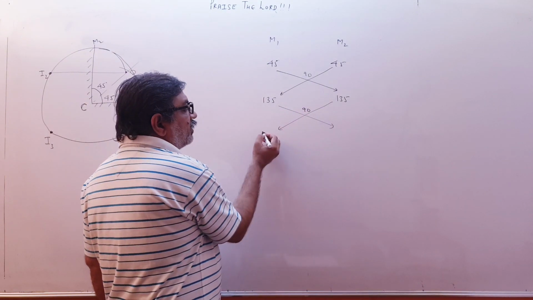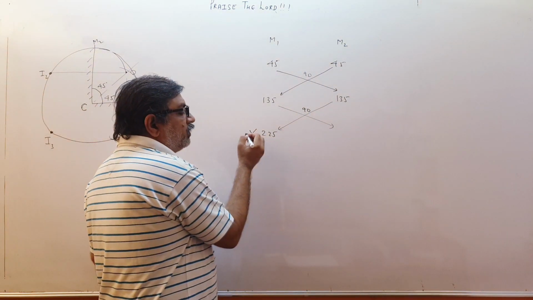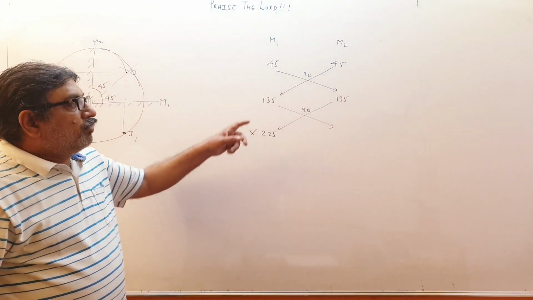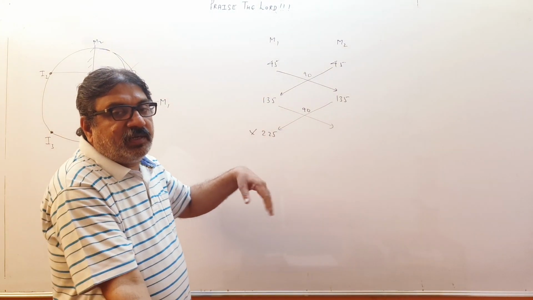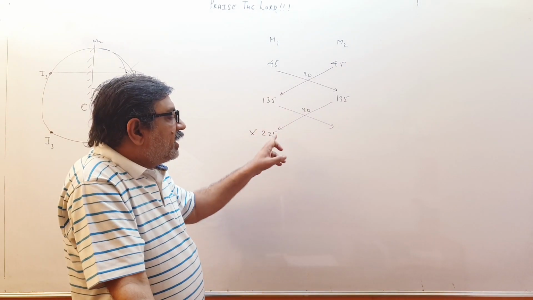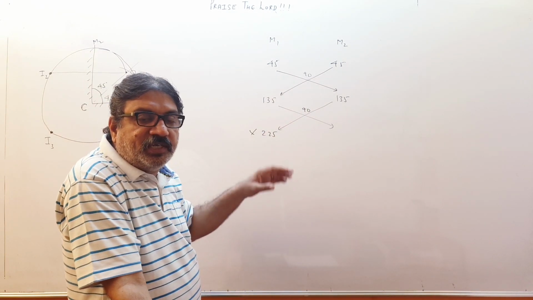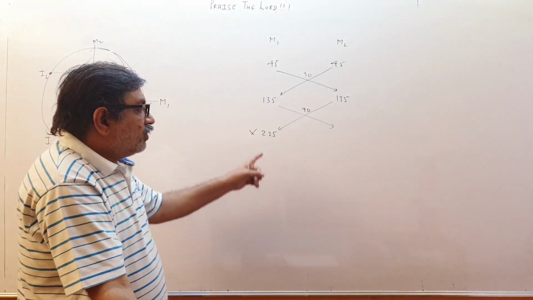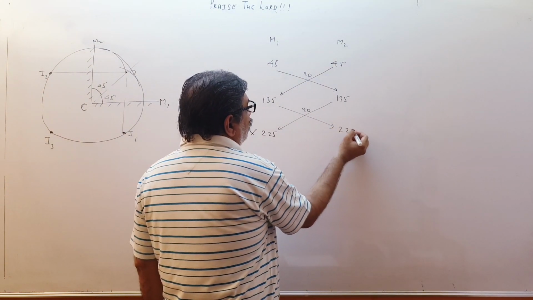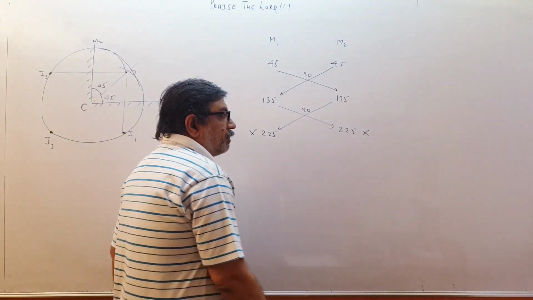So 135 plus 90, 225. This we cannot take because this angle is exceeding 180 degree. That means no mirror will form an image at an angle more than 180 degree. So whenever your angle will cross 180 or reach 180, don't consider it. So this is gone, and here also 135 plus 90 will be 225. So it is gone.